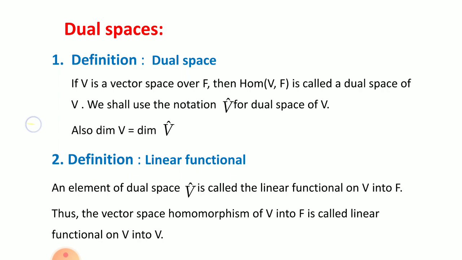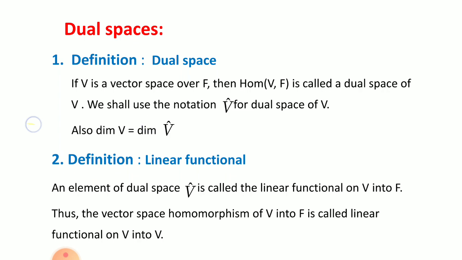If V is a vector space, then Hom(V,F) is called the dual space of the vector space V, and we shall use the notation V-hat to denote the dual space of a vector space V. The dimension of the dual space and the vector space are the same, and therefore we have written dimension of V is equal to dimension of V-hat.